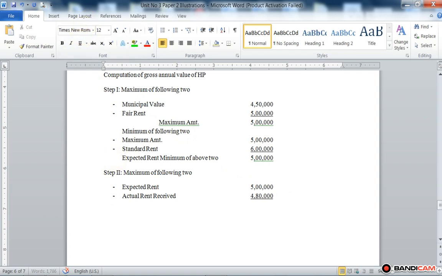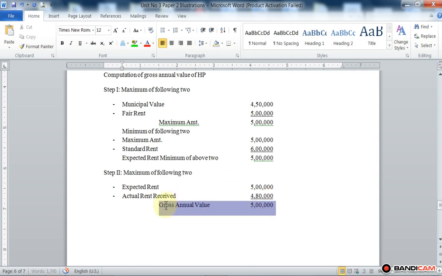Gross annual value. So here the more value is rupees 5 lakh. Okay, so the gross annual value is 5 lakh.